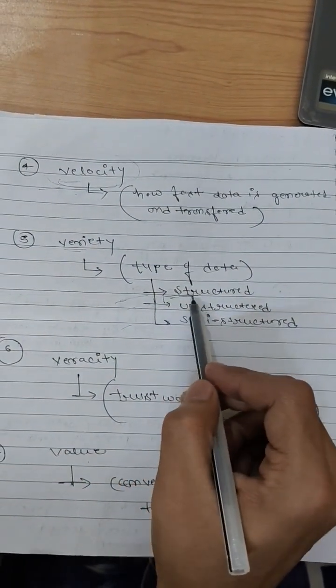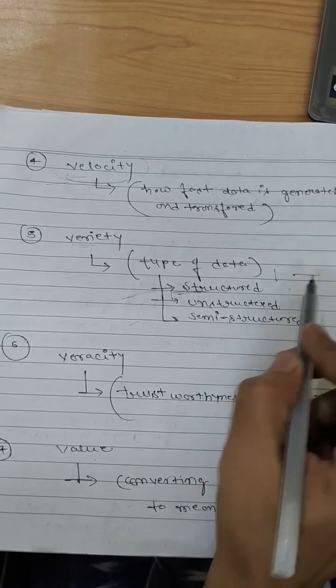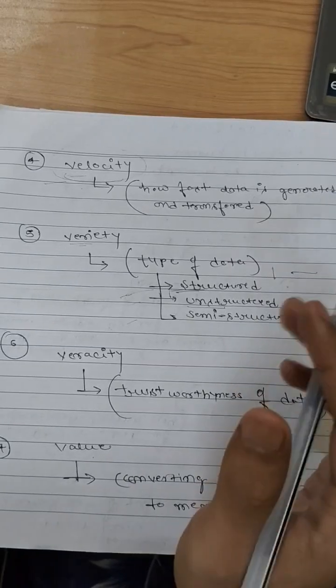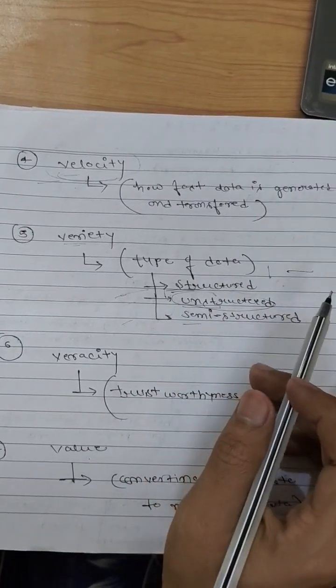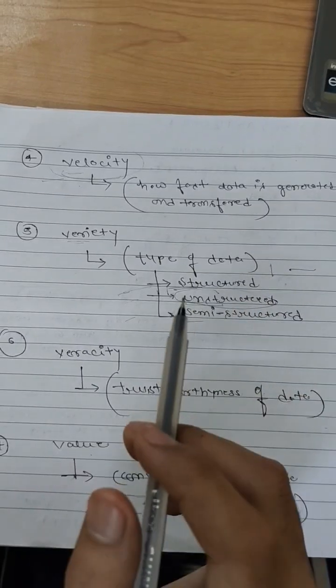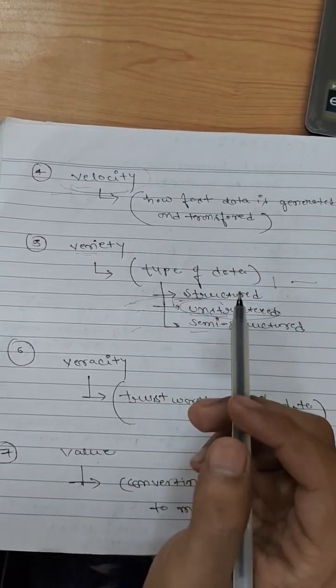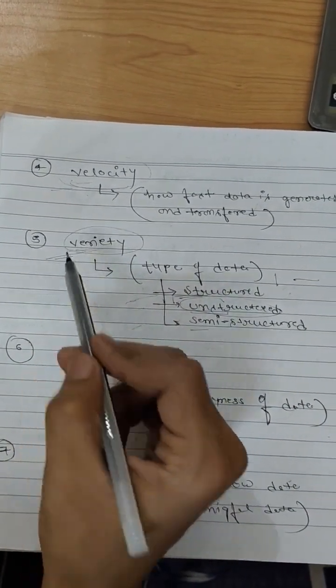Structured means the data is divided into rows and columns, and in unstructured, the data can be in an ambiguous form, in any other form. So that will be considered unstructured data, whereas semi-structured is a combination of both structured and unstructured. It can be in any form, structured as well as unstructured. So this property comes under the category of variety.